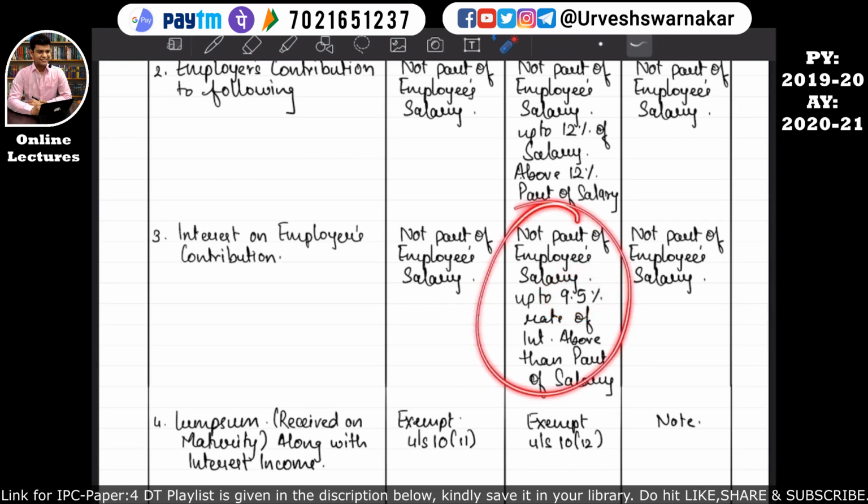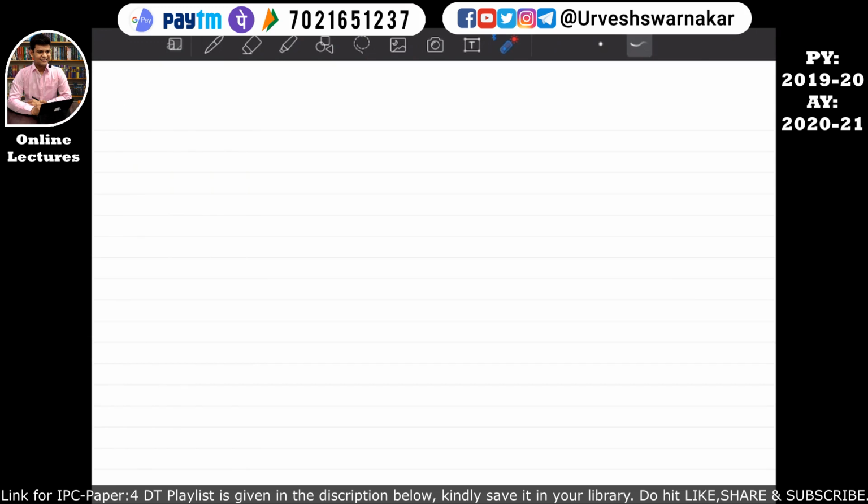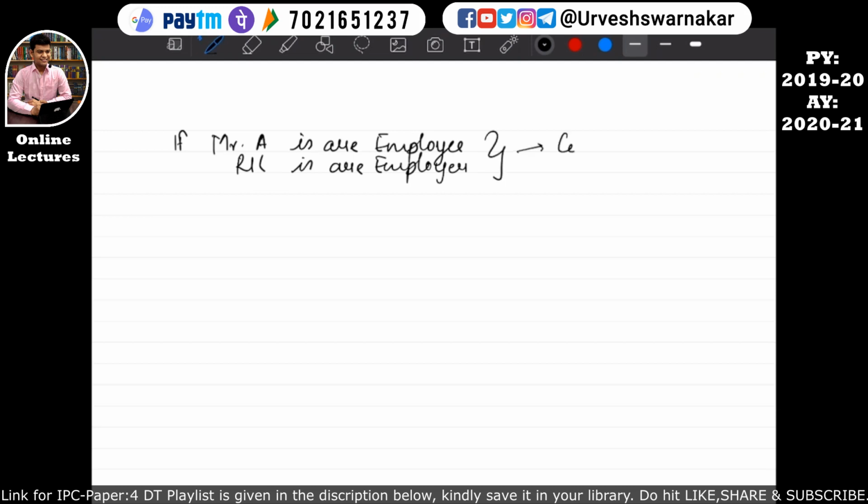So in order to understand this, we need to take a blank page. So understand it over here. If Mr. A is our employee and Reliance Industries Limited is our employer, they both contribute to a recognized provident fund, and the recognized provident fund is paying an interest of 12%.